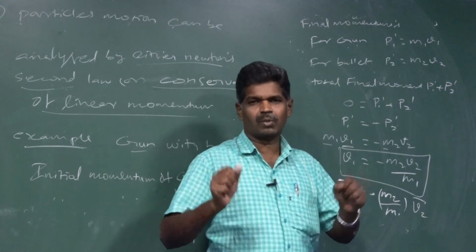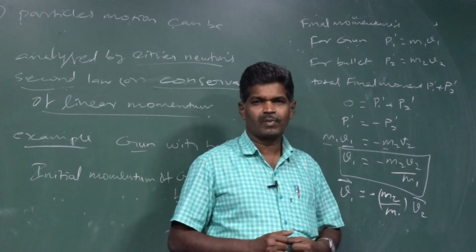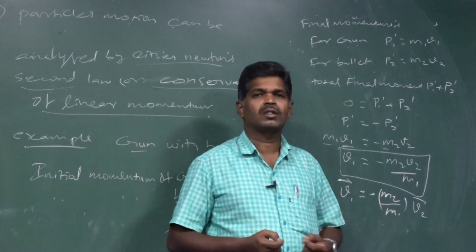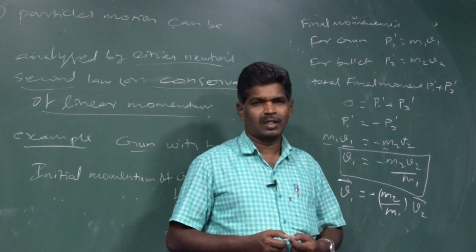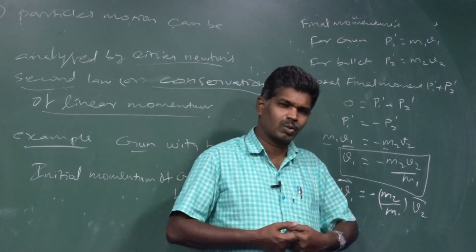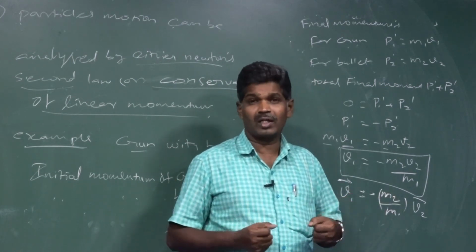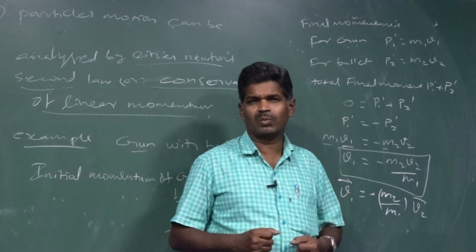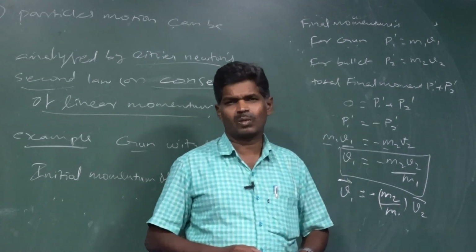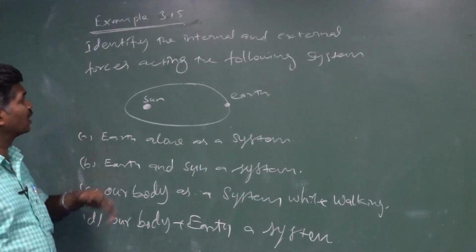That is one example. Then we have a lot of examples: two particles moving in the forward direction, that is the same direction; two particles moving in opposite directions. Another one, if they collide, after the collision the two may move in different directions. Whatever that may be, there we have only internal forces. Without external force, total linear momentum is conserved. That we are going to see in those examples. Okay. Next we are going to see the example problem.